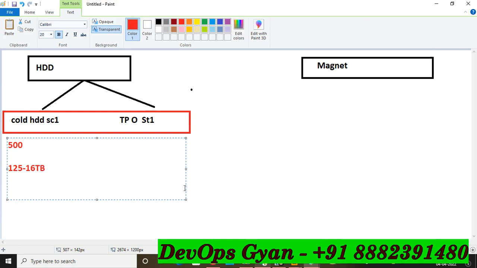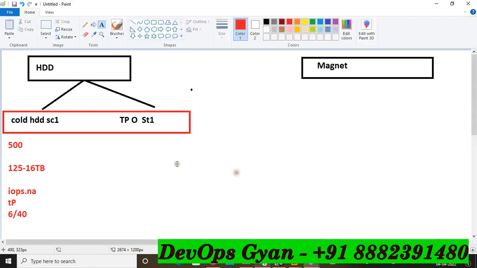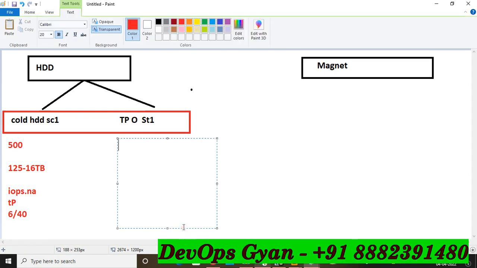Similarly, the IOPS is not applicable in this hard disk. Okay, so I'm going to write not applicable, and similarly the throughput is applicable here and the throughput value is 6 oblique 40. We have already discussed what the throughput is. Now in the second option, ST1, what is the use and the maximum size, how much you can create?